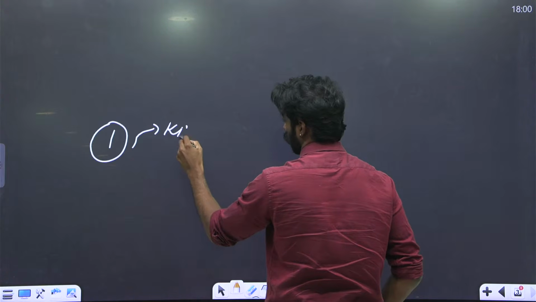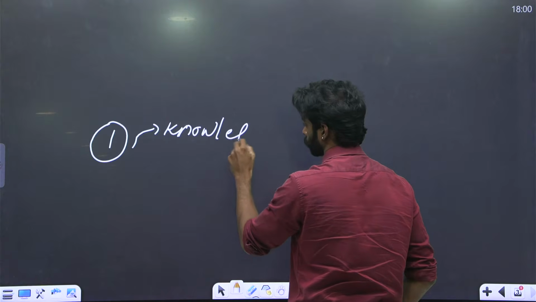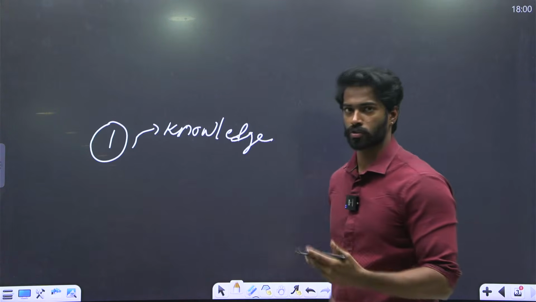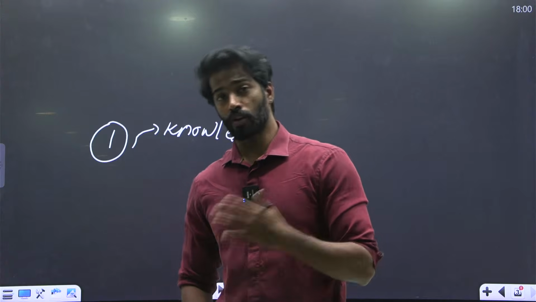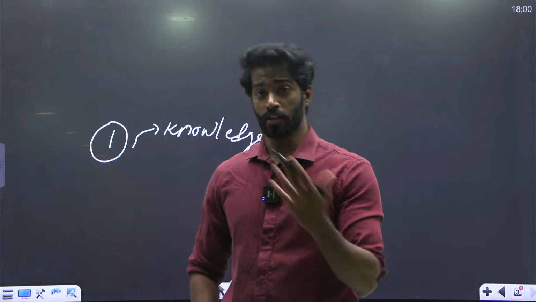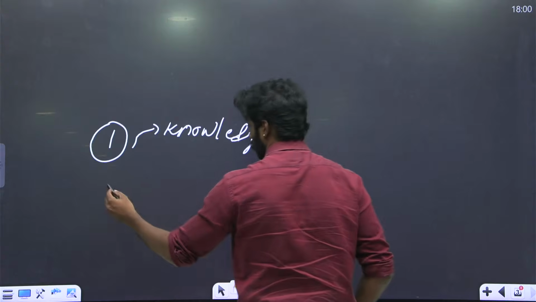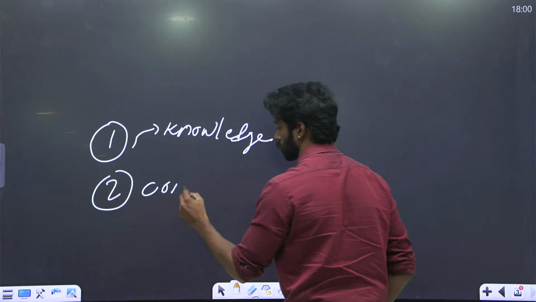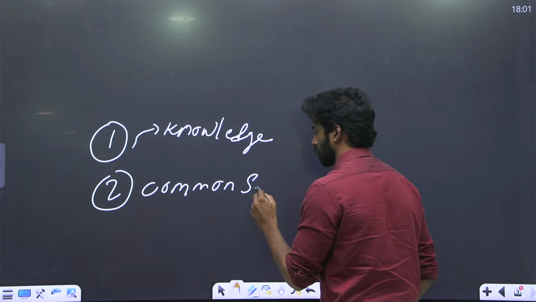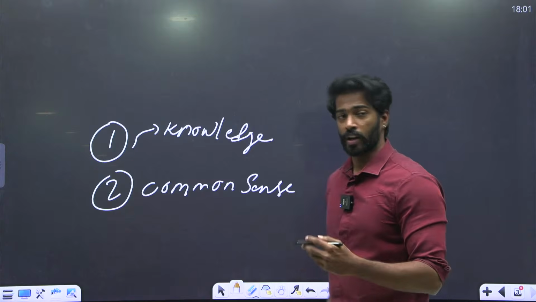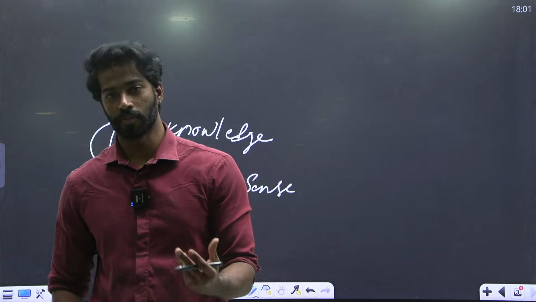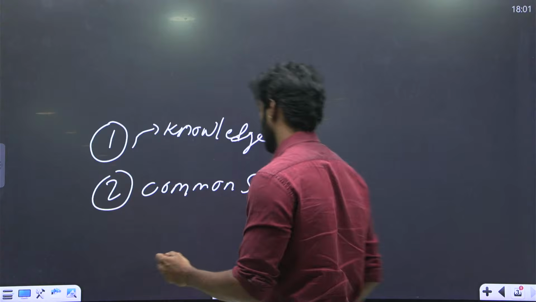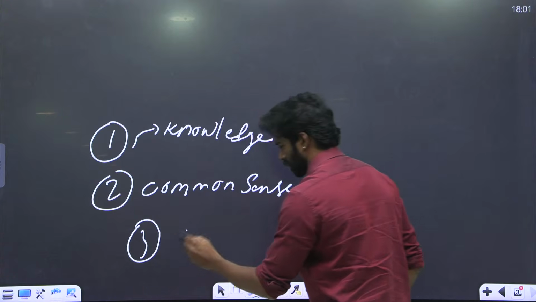In this session, the first thing is showing where knowledge is required. We need to solve the questions through knowledge. Many people think that it is only the elimination techniques that we need, but it is also the knowledge that we need. Second is the common sense. While you already have the knowledge, based on that knowledge, you build the common sense. And lastly, we have the elimination techniques.